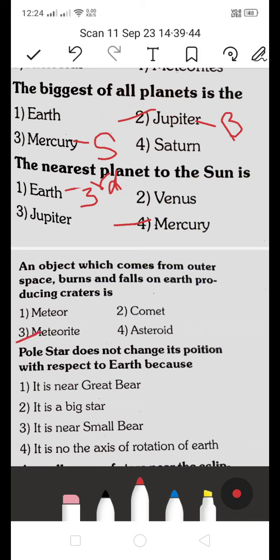Next, pole star does not change its position with respect to earth because it is near great bear, it is a big star, it is near small bear, or it is on the axis of rotation of earth. Pole star does not change its position with respect to the earth because it is on the axis of rotation of the earth. This will be the right answer.